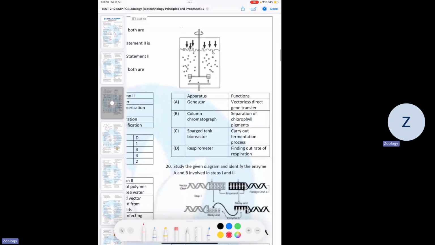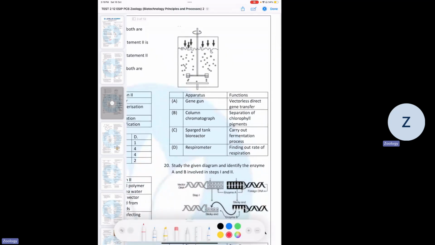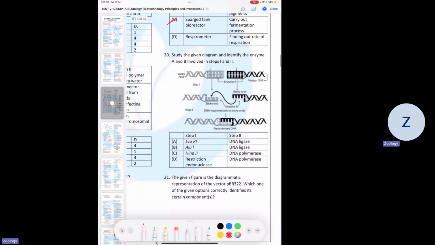Now we have to identify what diagram this is. So this is clearly a bioreactor, and out of all the options, only bioreactor C is there. So this could have been just an easy answer.